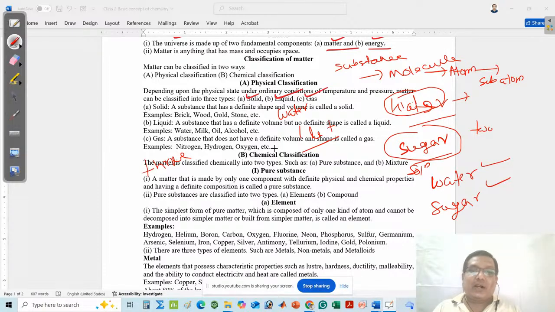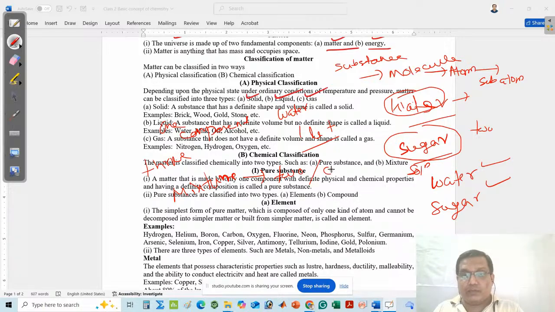We know that water belongs to the pure substance and sugar solution belongs to the mixture. Here you can say that a pure substance is made by one component, but a mixture is made by two or more components.